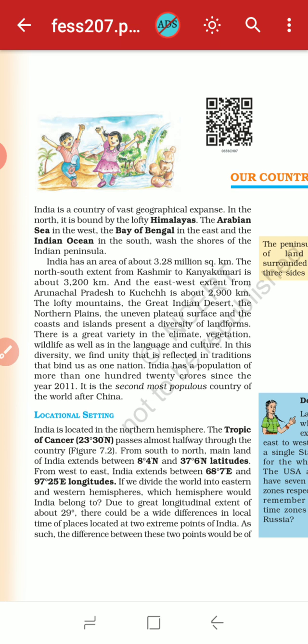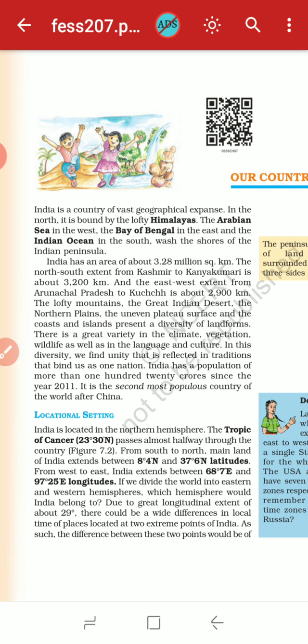The Arabian Sea in the west. Okay, the west portion of India is covered with the Arabian Sea. That means the north portion is covered with the Himalayas, the west side is covered with the Arabian Sea, and the Bay of Bengal in the east. Okay, our India has the Bay of Bengal on its east side and the Indian Ocean in the south. That means we have a vast geographical expanse.